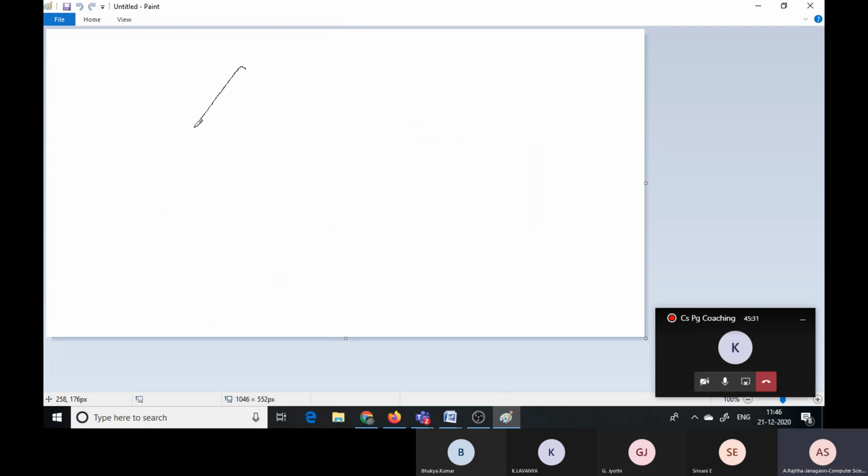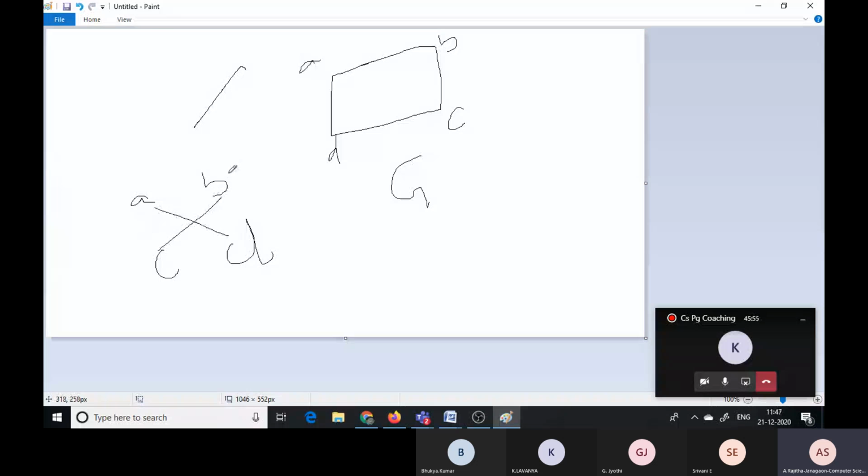Suppose here the graph is like this. This is some graph A, B, C, D. So this is some graph. Suppose I write the complement for this one, that is A, B, C, D, and from here to here and here to here. Now this is the complement. అంటే ఇక్కడ edges ఏవైతే లేవో ఆ edges ని ఇక్కడ తీసుకున్నాము. Now this is called as complement of this one.